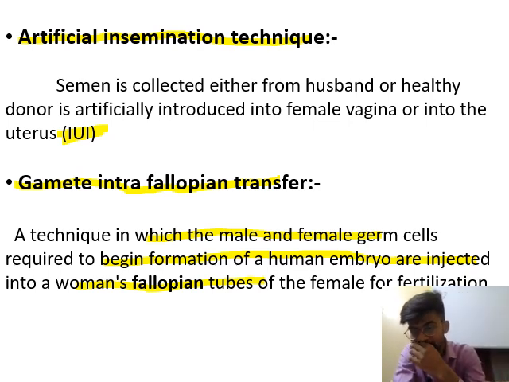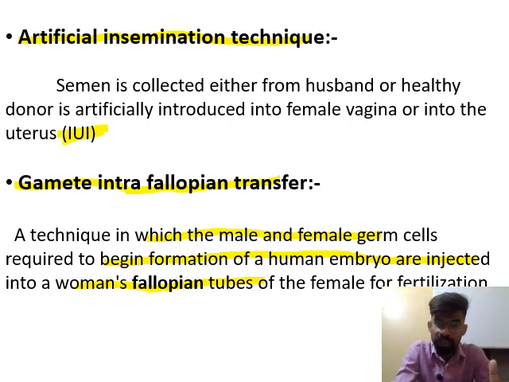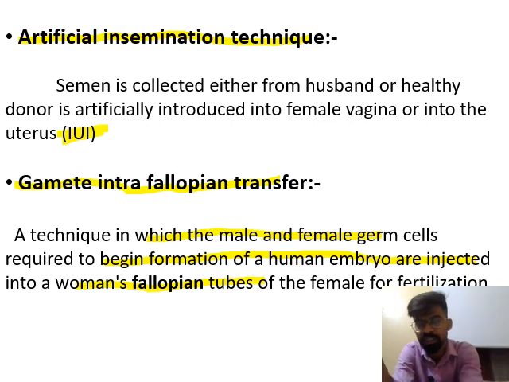This method is followed when, suppose, a female is unable to produce ovum. So ovum is collected from a healthy female donor, and sperm is collected from a healthy male donor. Both these gametes are artificially introduced in the fallopian tube.